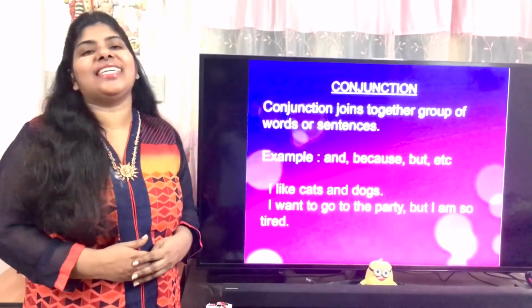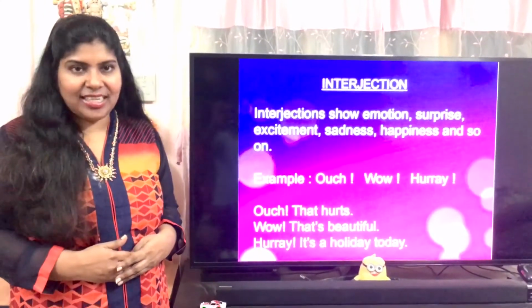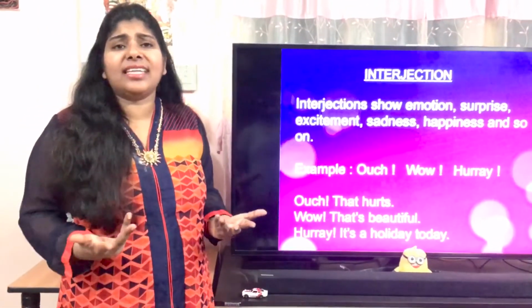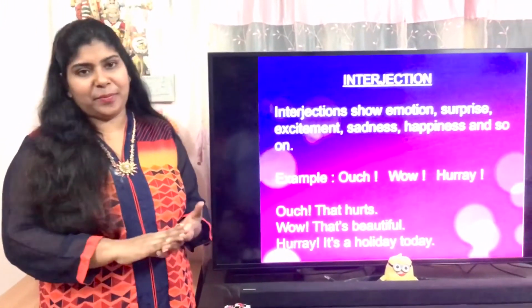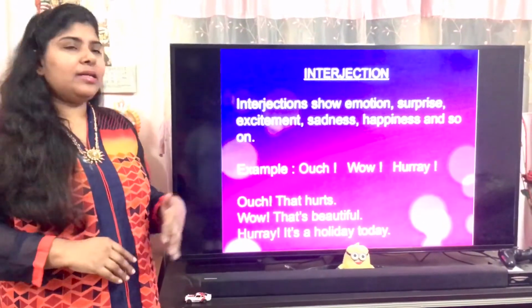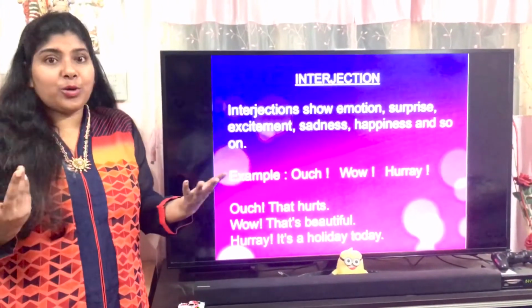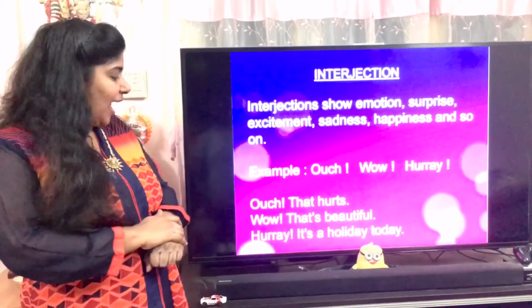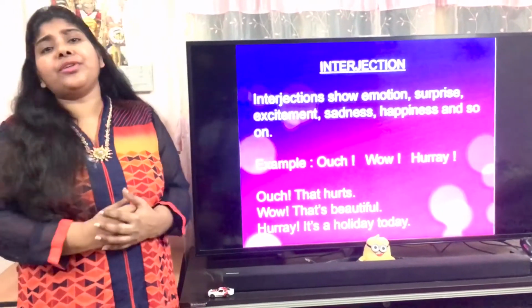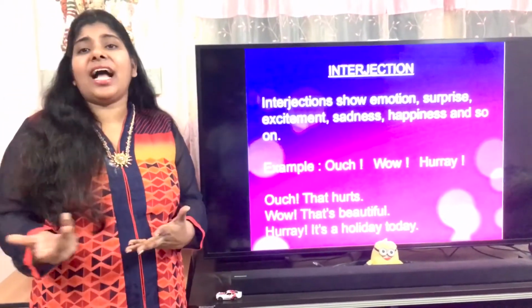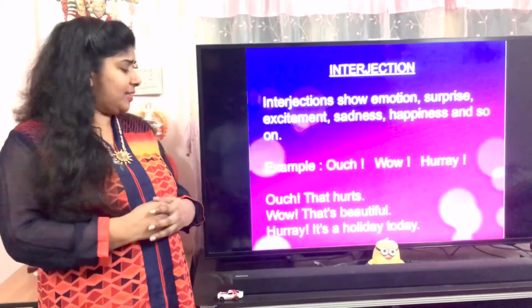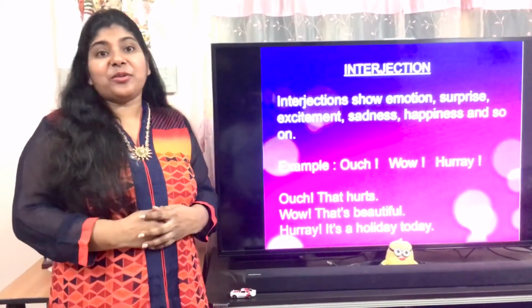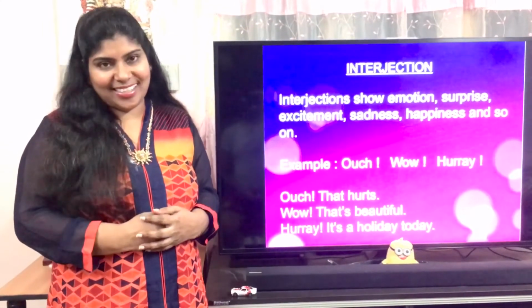And the last one is interjection. Interjections show emotions, surprise, happiness, sadness, excitement, and so on. See here some examples. Ouch! Wow! Hooray! Ouch! That hurts. It shows the pain. And the next one, wow, that's beautiful. It can be a flower or a child or a painting, something else. Hooray, it's a holiday today and that's your mood now, right? Hooray, we got a lot of holidays.